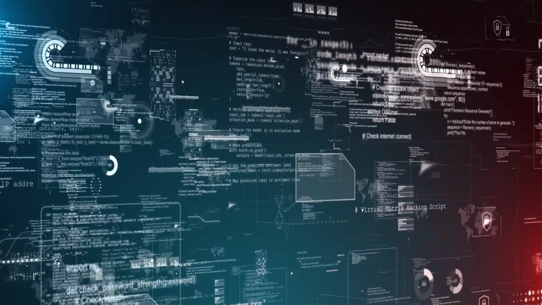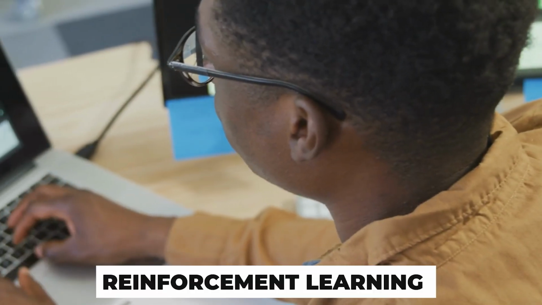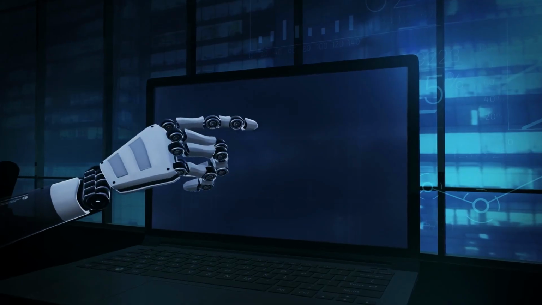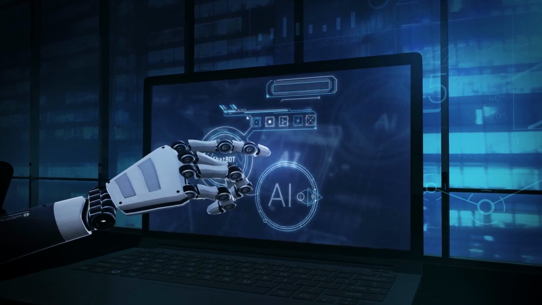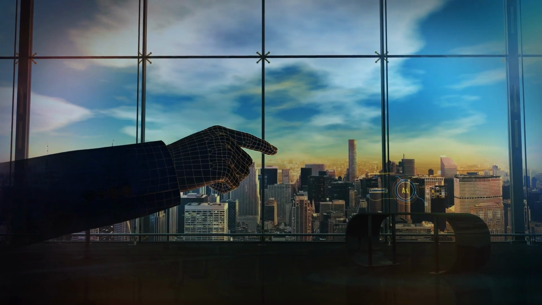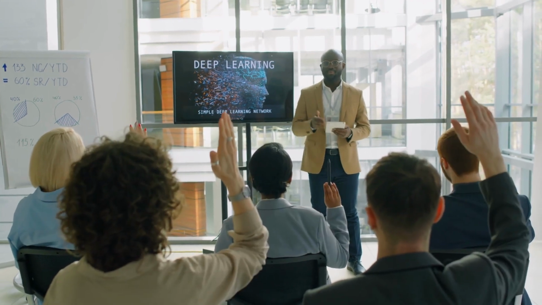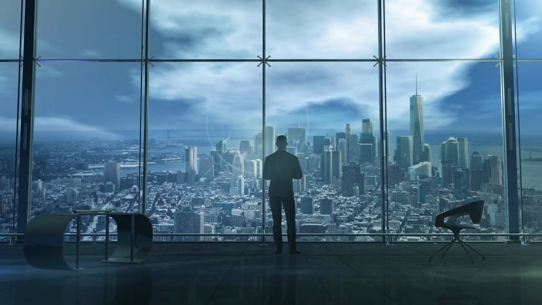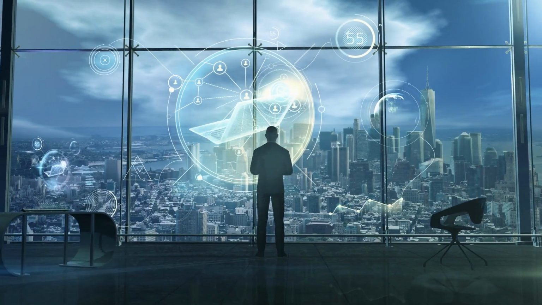At this stage, AI systems begin to exhibit a more human-like approach to learning through reinforcement learning, RL. In reinforcement learning, AI agents interact with an environment and learn by receiving rewards or penalties based on their actions. This is similar to how humans learn through trial and error. By repeatedly making decisions and receiving feedback, the AI gradually improves its strategies to maximize its rewards.